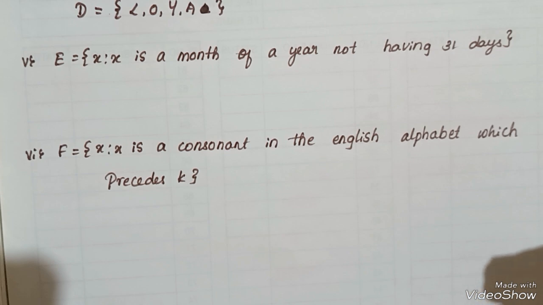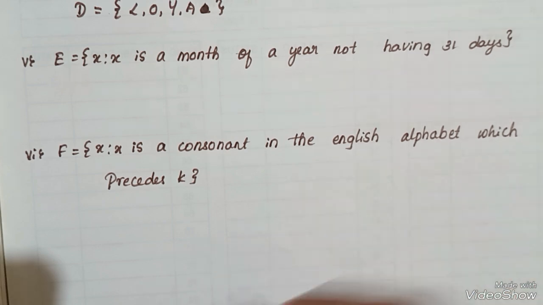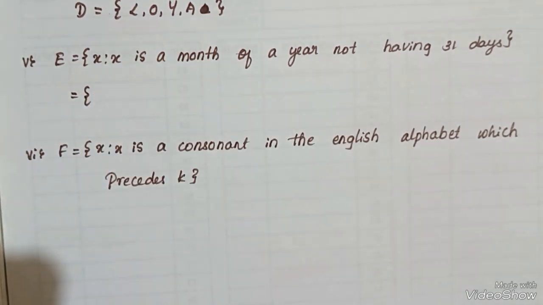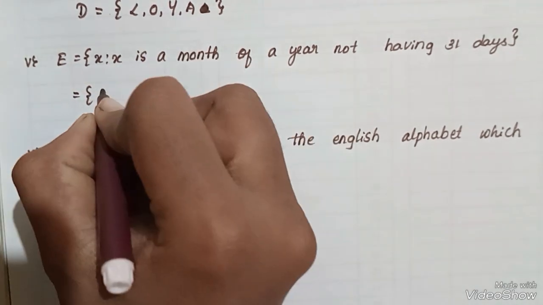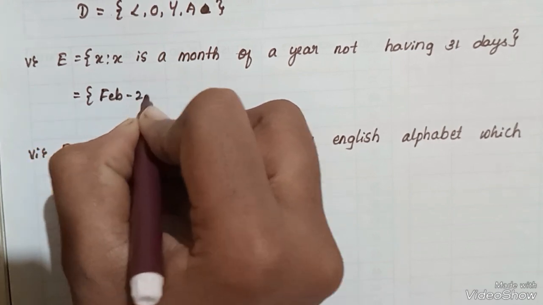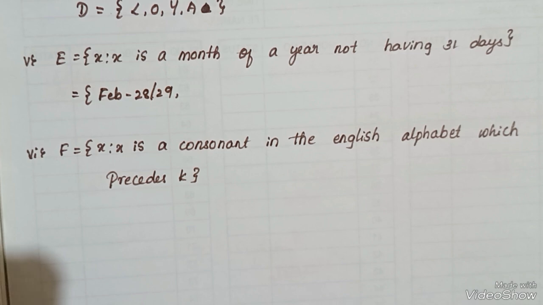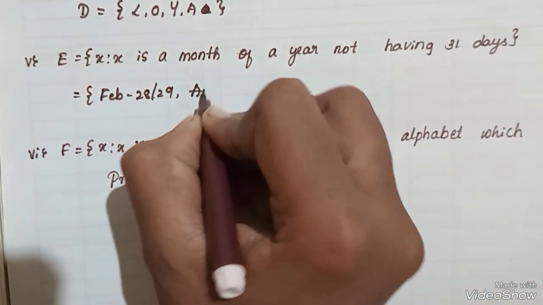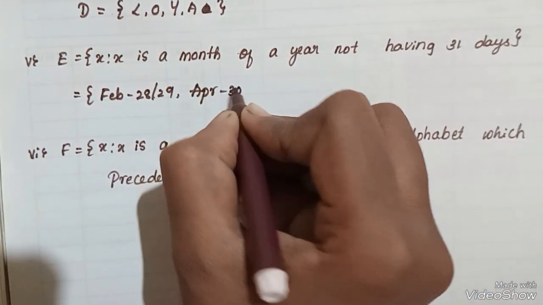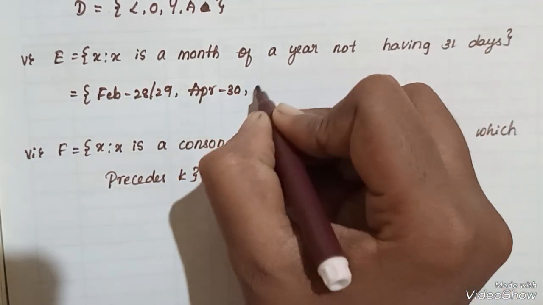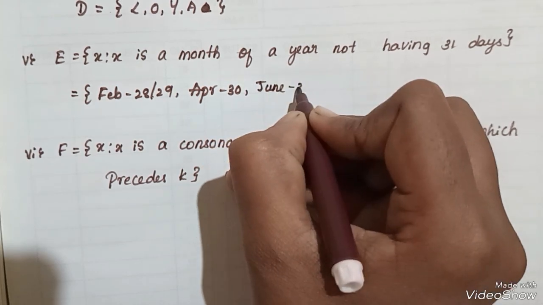Next, x is a month of the year not having 31 days. What are the months? January, it is 31. Then the February month having the days 28 or 29. Next, March 31. April 30. May 31 days. June 30.